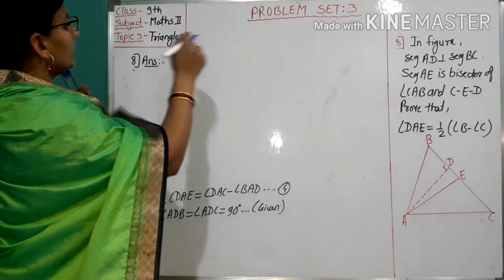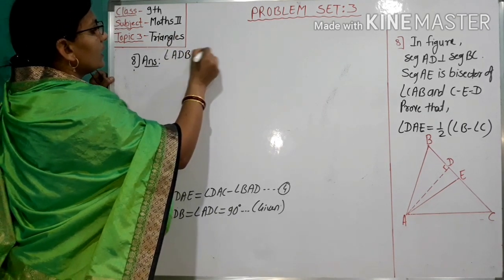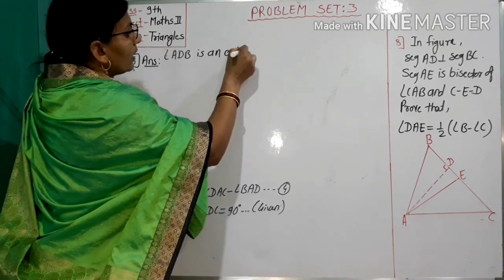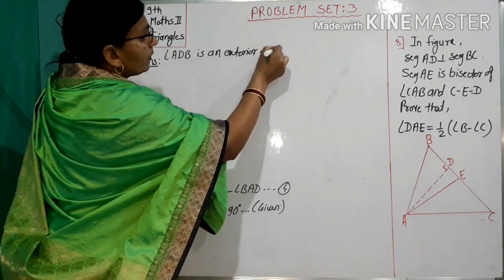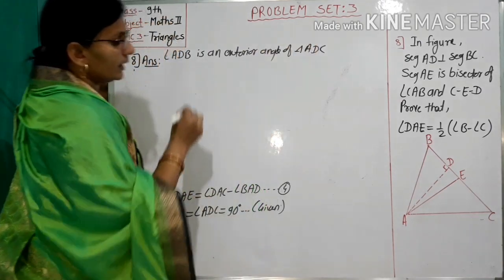Angle ADB is an exterior angle of triangle ADC.